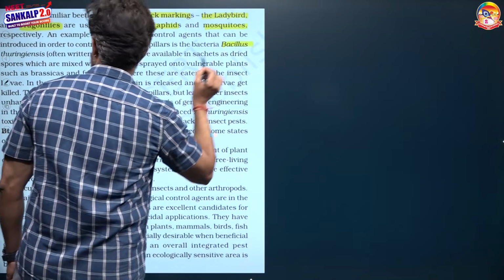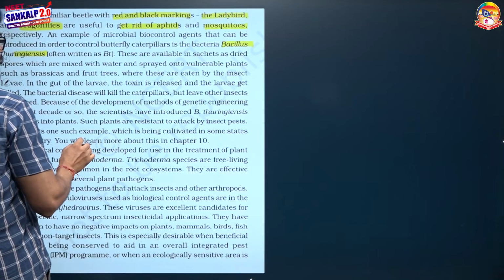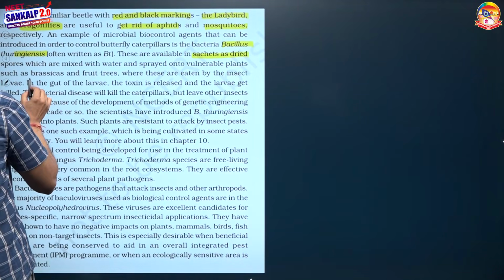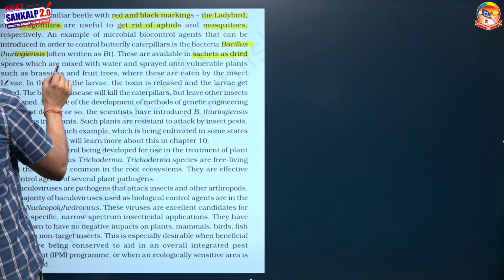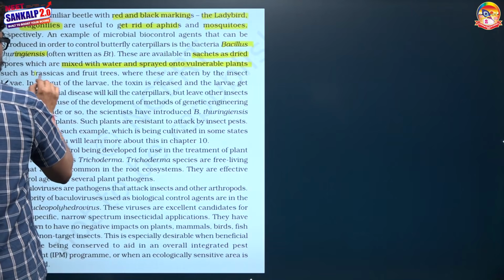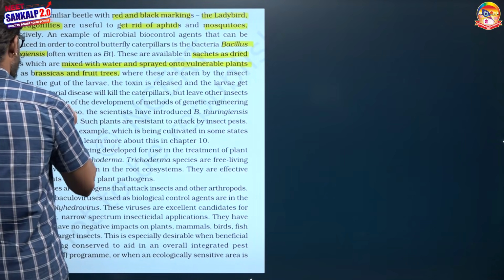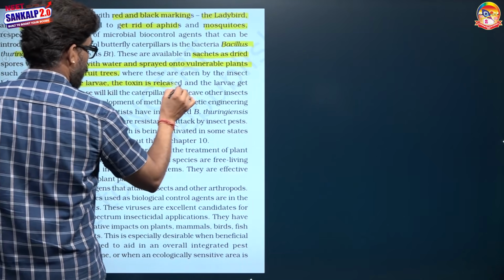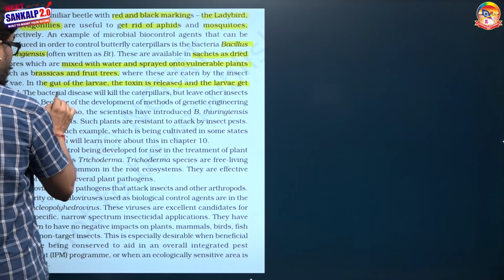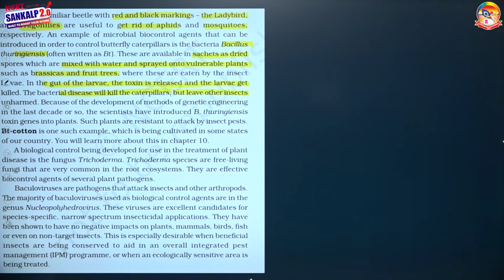Bacillus thuringiensis produces a toxin, and these toxins are nowadays available in sachets in a dried spore form, which is mixed into water and sprayed over vulnerable plants, such as brassica and fruit trees. In the gut of the larvae, these toxins are released and the larvae get killed. The bacterial disease will kill the caterpillars but leave other insects unharmed.